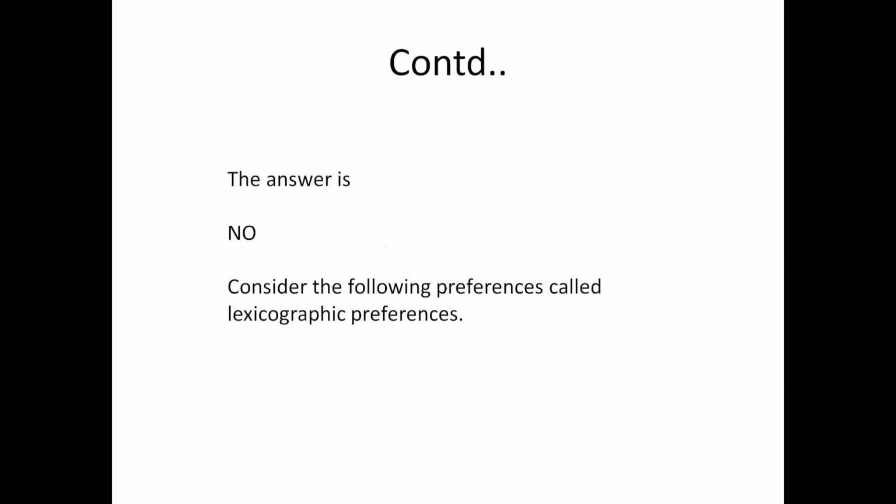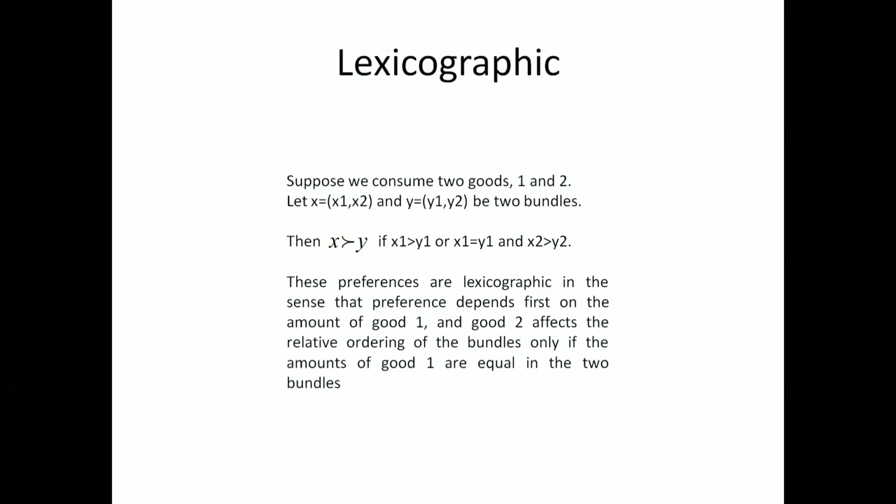To understand it, consider the lexicographic preferences. Suppose we consume two goods, with bundles X1, X2 and Y1, Y2. As I have already discussed, whenever you are choosing a consumption bundle X, you are looking at the quantity of X1 and X2 and also the quantity of Y1 and Y2.